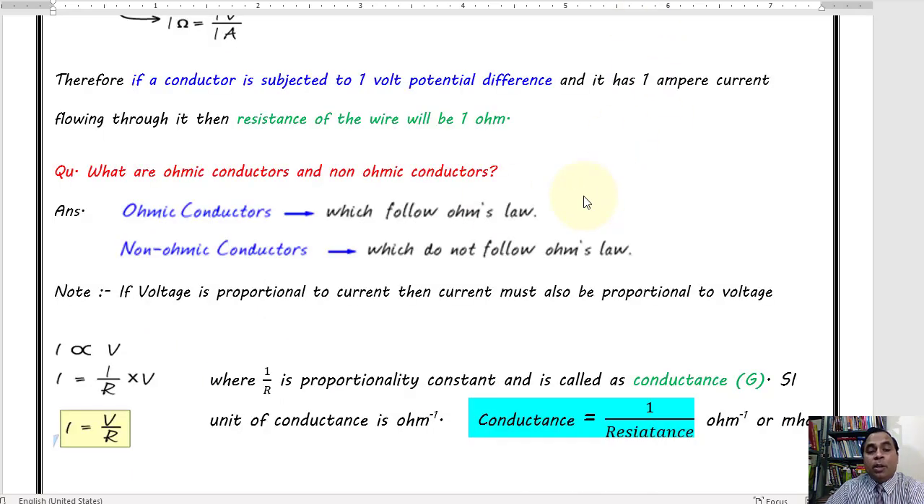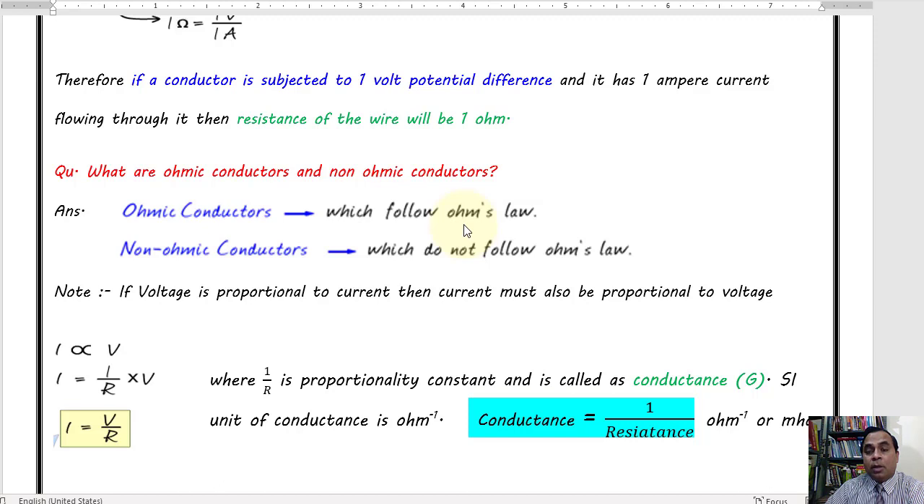Now let us talk about what are ohmic conductors and what are non-ohmic conductors. So ohmic conductors are those conductors which follow Ohm's law. That is what you noticed just now, that V is directly proportional to I. More is the voltage, more is the current passing through it. What are non-ohmic conductors? Those conductors will be termed as non-ohmic conductors across which this Ohm's law is not valid.